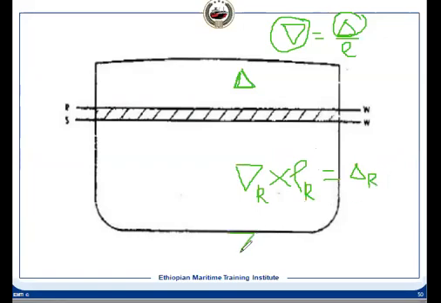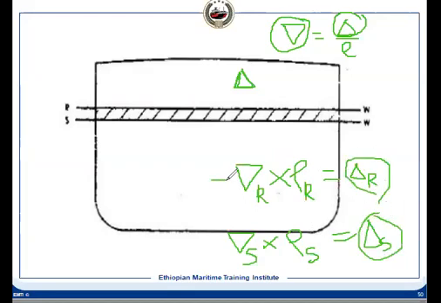Now if we consider the same displacement, the vessel has entered into the sea and the density has changed, and this is the delta sea water. So these two are constant.